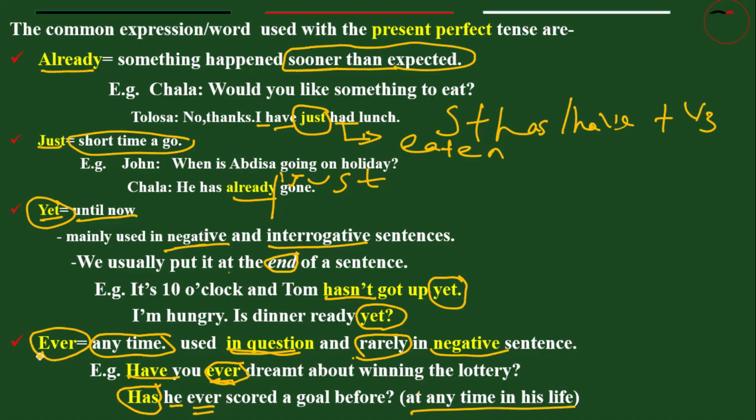So ever is used with interrogative and with positive sentences, and rarely with negative. So better if you say in short we can't use ever with negative. Rarely means almost zero. None.